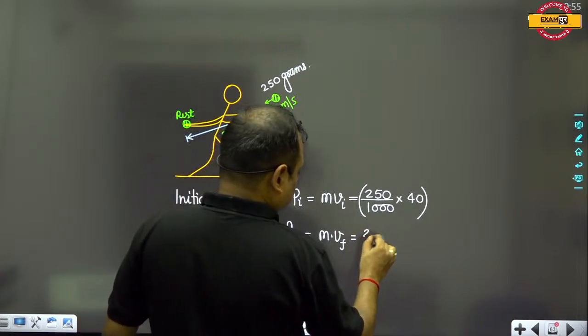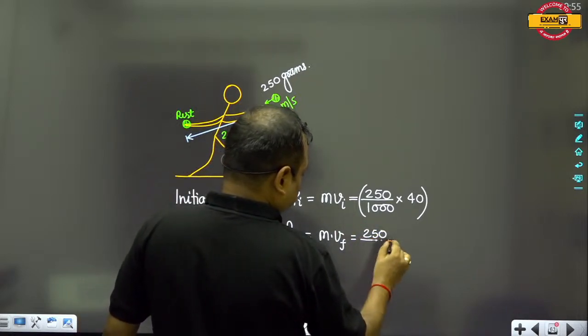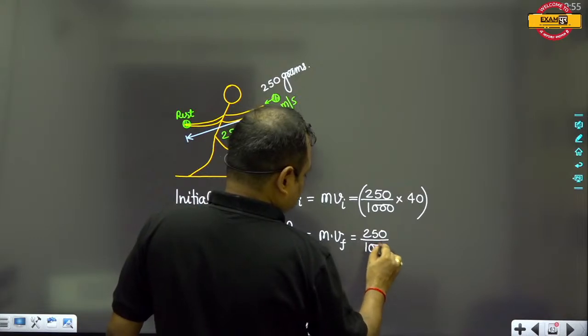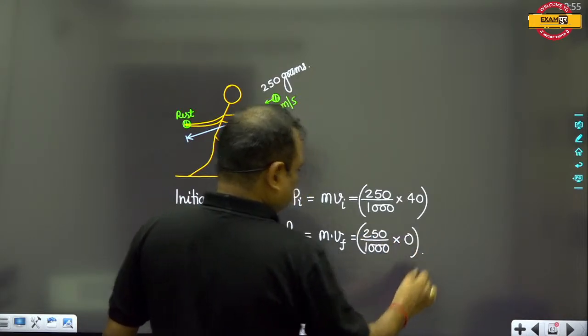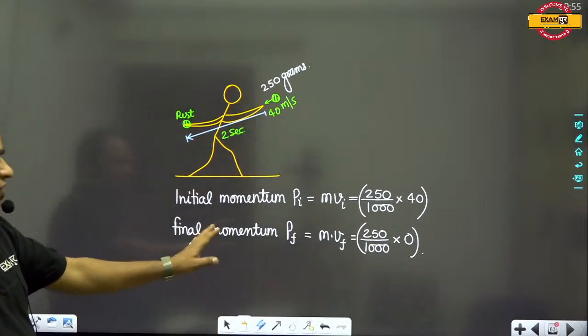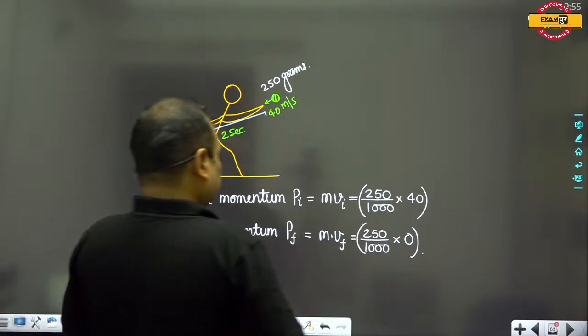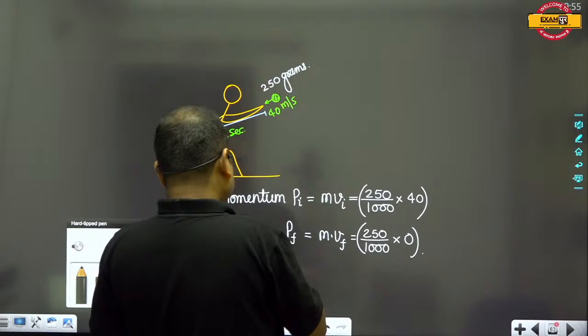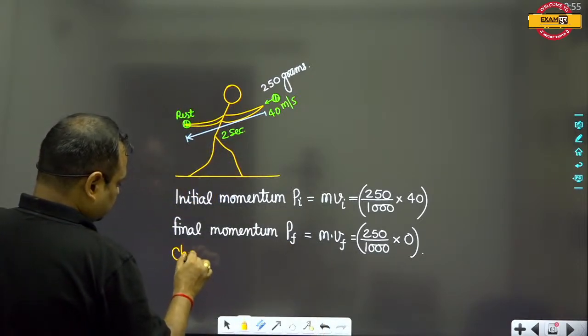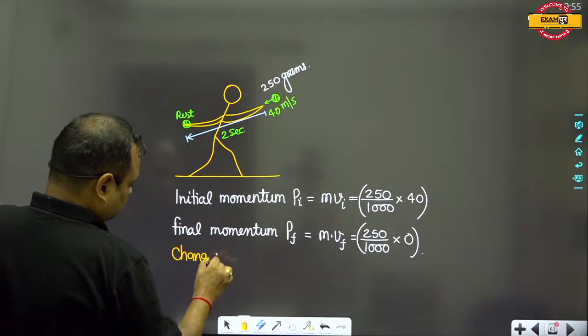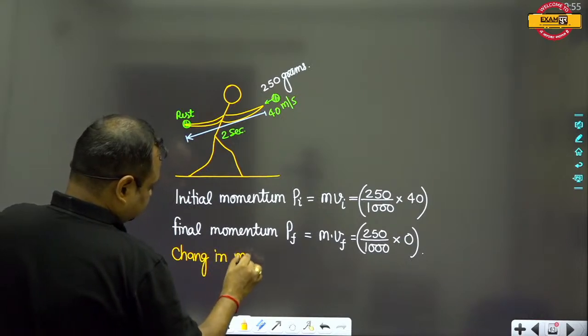M means 250 upon 1000 kilograms into 0, because the velocity comes out to be equal to 0. So this is the final momentum. Here we can see the change in linear momentum.